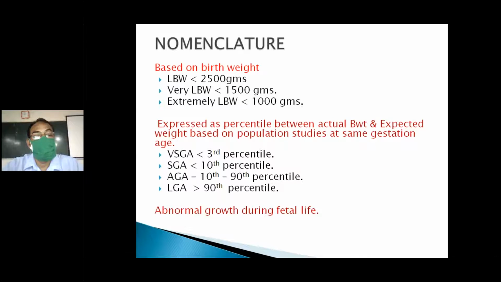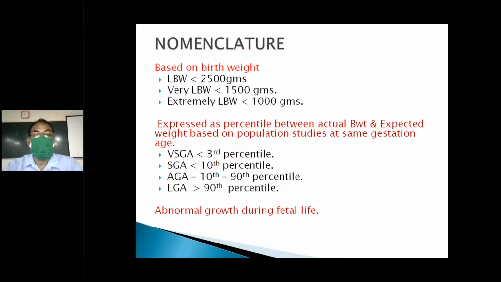I told you all these things because there is a lot of confusion among pediatricians and gynecologists, and it depends upon the outcome of the baby, based on the weight of the baby. For Indian people, if any baby is weighing less than 2.5 kgs, we'll say low birth weight. Very low birth weight is less than 1.5 kgs, and extremely low birth weight is less than 1 kg. This is according to the baby weight.